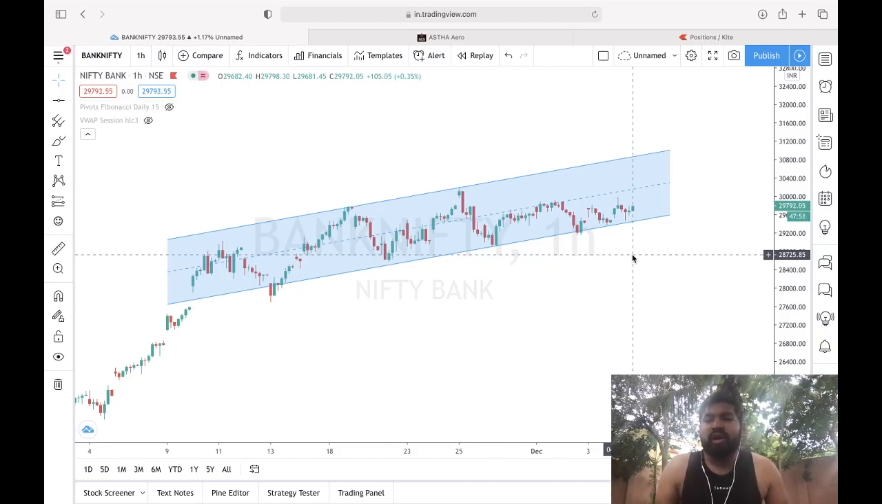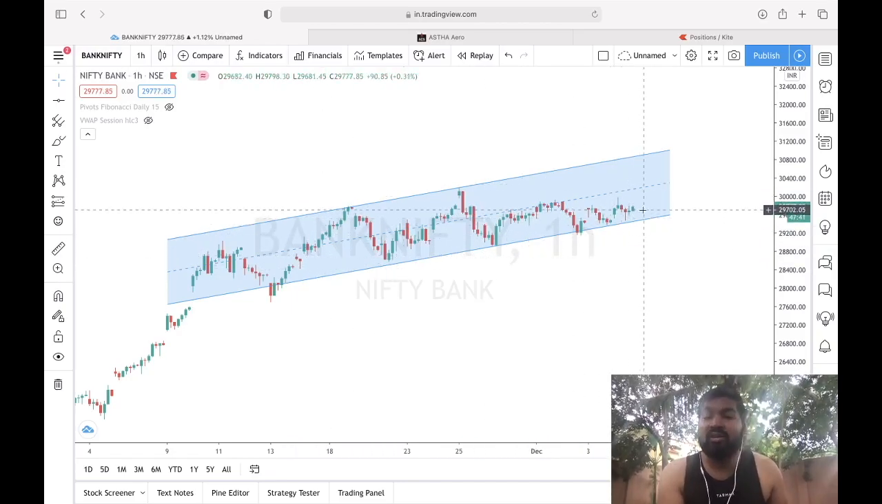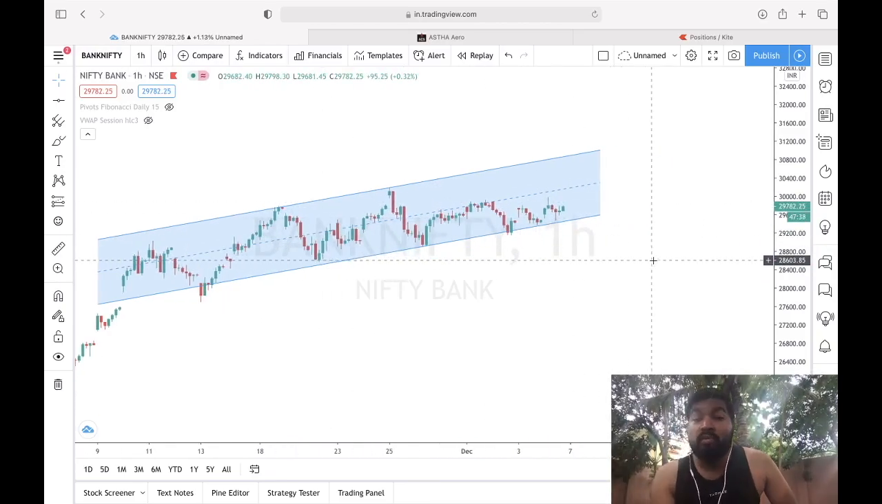Minimum 2,500 to 4,000 points momentum will be seen in no time. That means the momentum will be quick. But that depends upon how much time is spent in this channel. The more time spent in this channel, the better we will get the targets. So that is about Bank Nifty.